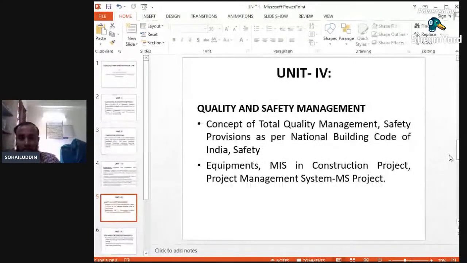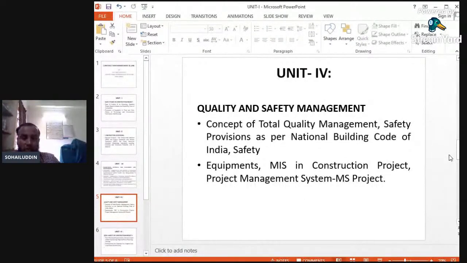There are safety provisions and safety IS codes related with any construction project. Without safety norms, we cannot construct any structures. We have to maintain those norms and clauses in executing a project, related with the machineries, the labors, and the various equipment. So safety management plays an important role, because while executing or constructing a project, anything unwanted or unforeseen may happen at the site. So we have to have safety provisions regarding that.